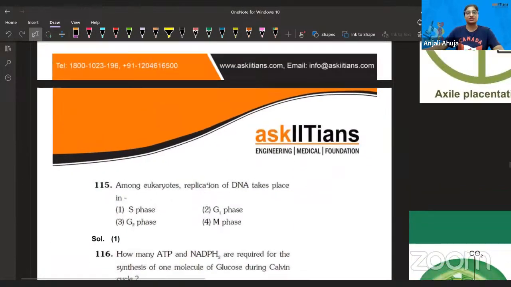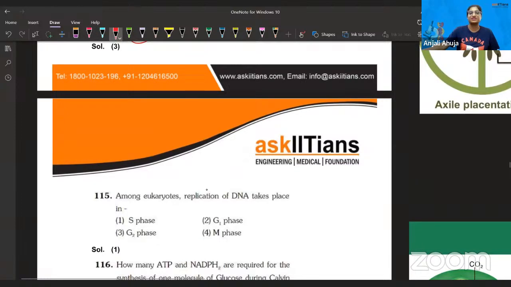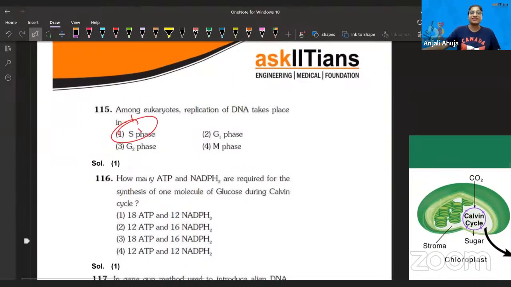Now, guys, next question. Among the eukaryotes, replication of DNA takes place in... I think even a simple student in the 9th class with me can answer, because I've been covering this topic in the cell chapter only. So they can help with it: when DNA replication happens, in the synthesis phase, right? Types of interphase. No discussion on this question. Let's talk about the next.